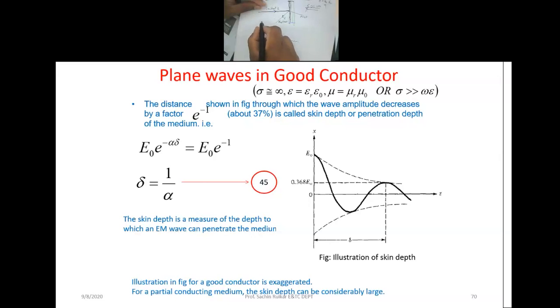Consider that when we have an incident wave here, it will be reflected. This is the incident wave, and this is the reflected wave. So this is the incident and the reflected one. Now, sometimes what happens is that when the wave is incident here, some portion of the wave penetrates and